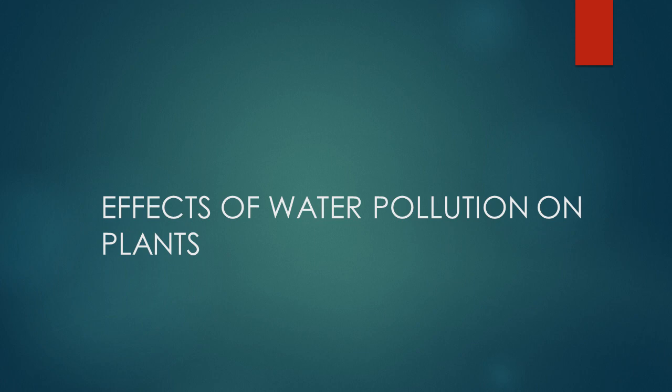Oil spills block plants' roots, affecting the absorption rate of roots. Oil spills also prevent sunlight from reaching water plants, hence they cannot make their own food.